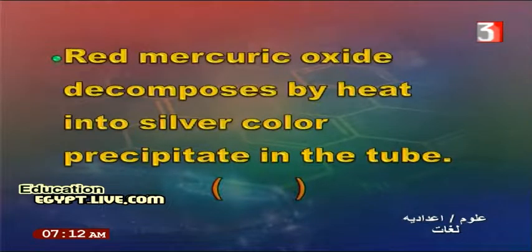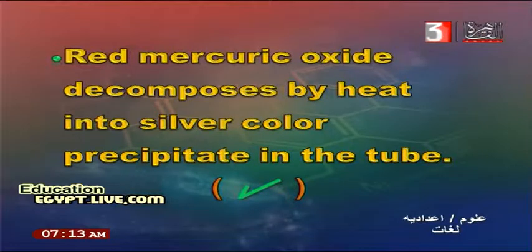Red mercury oxide is decomposed by heat into silver color precipitate in the tube. Again, red mercury oxide, HgO. As we said, you can write the symbol of a compound. HgO will decompose by heat into Hg, mercury, with silver color, so this statement is correct.